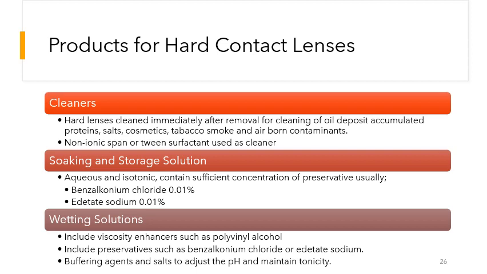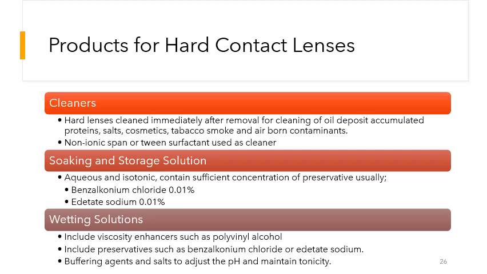Next, we have the soaking and storage solutions. In the soaking and storage solution, we place our hard contact lenses into these solutions for proper storage. These are basically aqueous, and are also isotonic and contain a sufficient concentration of preservatives to decrease microbial growth. The preservatives used may be benzalkonium chloride at 0.01% concentration and edetate sodium at 0.01% concentration.